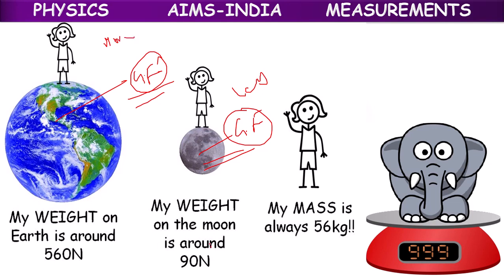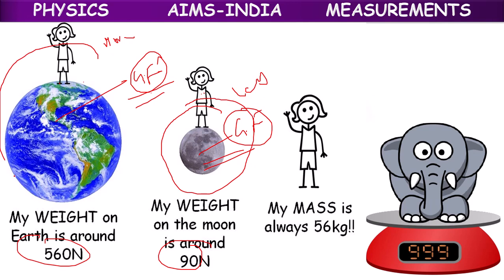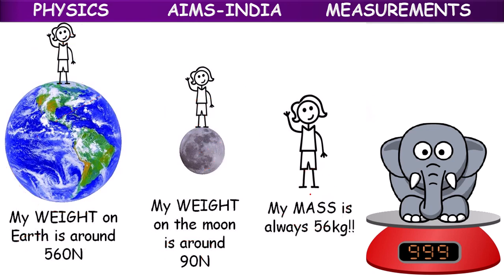Because of that, less weight on the moon, more weight on the earth. The moon also shows attraction power on the object, and the earth also shows attraction power on the object. Earth's attraction force is more compared to the moon. If there is no attraction force, then it is called mass.